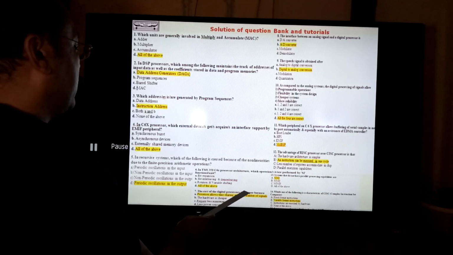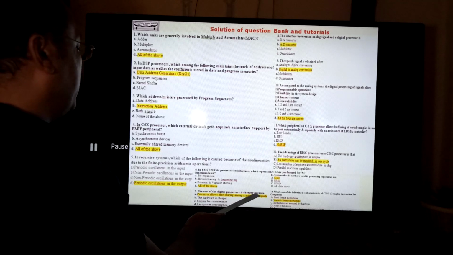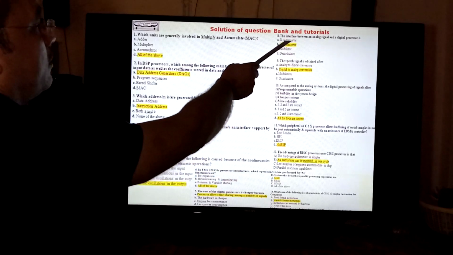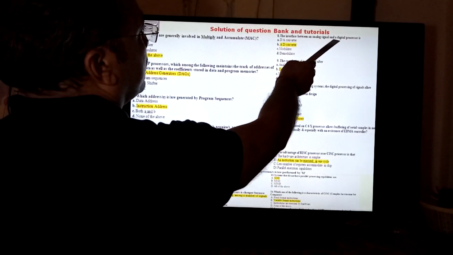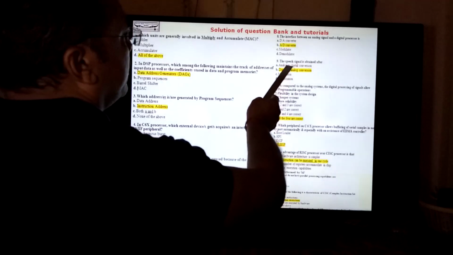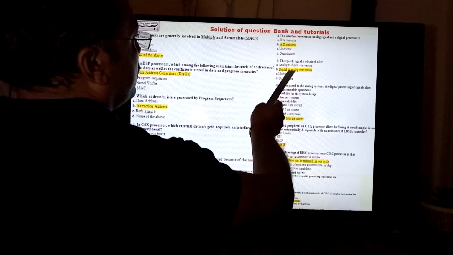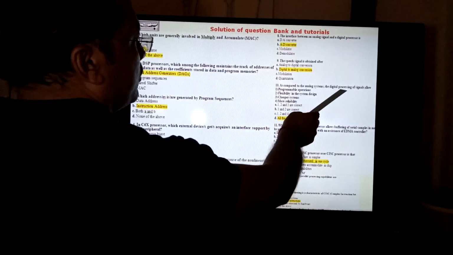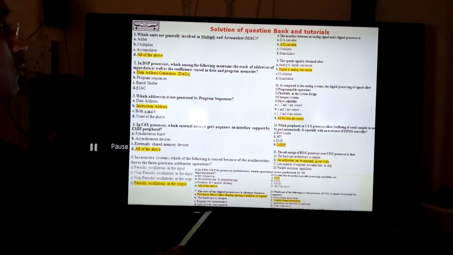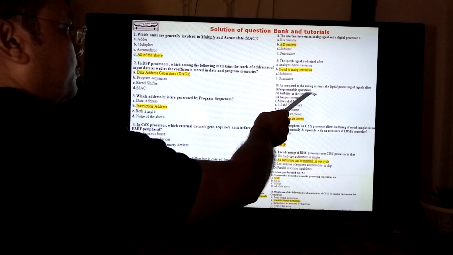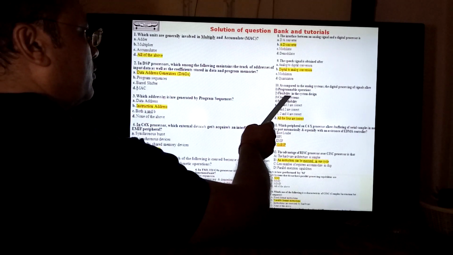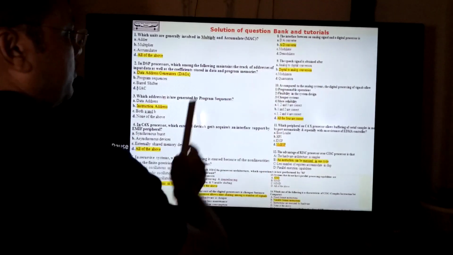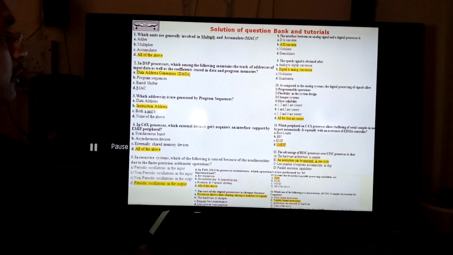The cost of the digital signal processor is cheaper because the processor allows time sharing among a number of signals here. The interface between an analog signal and the digital processor is the A to D converter. The speech signal is obtained after digital to analog conversion, and as compared to analog systems, the digital processing of signals allows programmable operations, yes. Flexibility in the system design, yes. Cheaper system, yes. More reliability, yes. So all of the above are true. So D is correct.